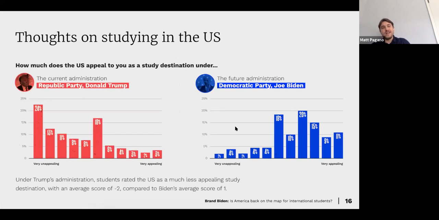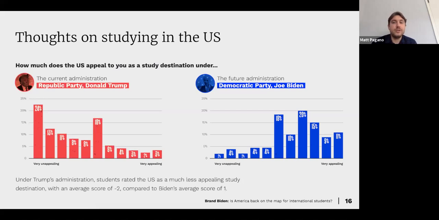Again, we're looking at thoughts on studying in the US. So how much does the US appeal to you as a study destination? So again, Donald Trump versus Joe Biden. We can see here that on average, the score for Donald Trump was at -2 compared to Biden's average score of +1. We can see here on the left side with Donald Trump that very unappealing, all the way on the left side, is at 24%, really the utmost and the majority that you could have, with right in the middle being at 18%. So the majority of the population that we've surveyed, again, it was not appealing over the past 4 years to come here and study with all of the issues that had been going on within the country.